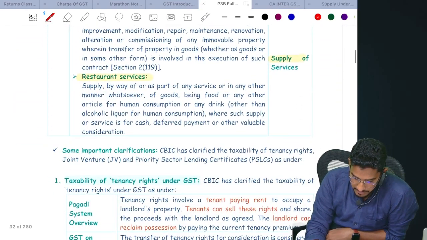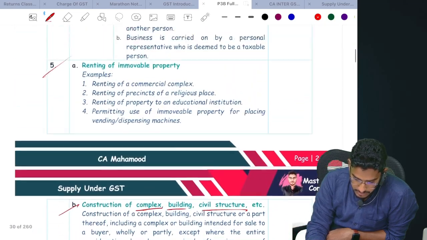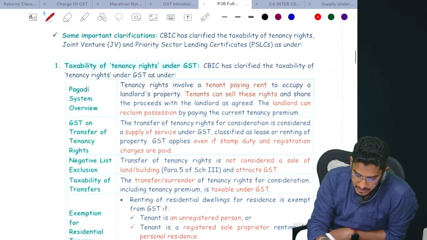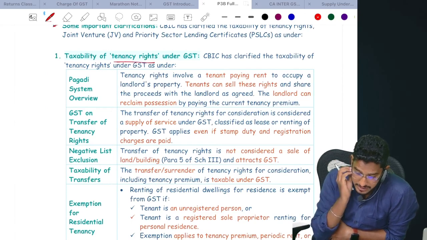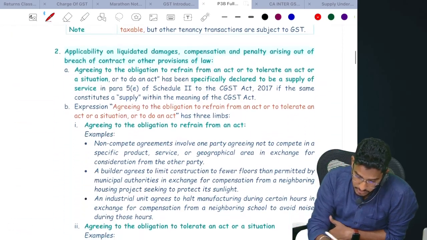So with this, I think we are all done with all the schedule 2. What are the different paragraphs and all are there, so that we have covered. This exemption you ignore it. What this no circular you ignore it. What is this tenancy rights and all? This will be covered along with the exemptions chapter. So this also we have covered.